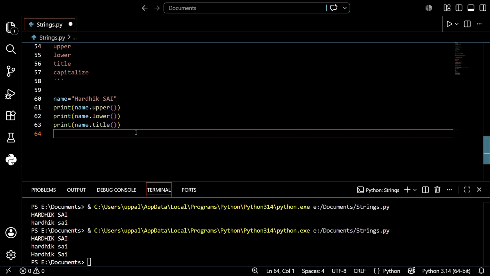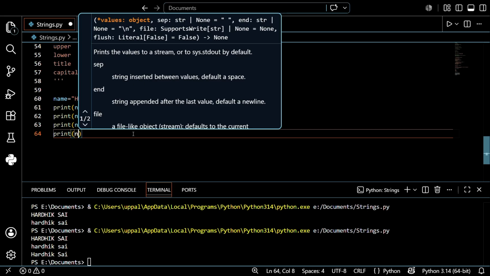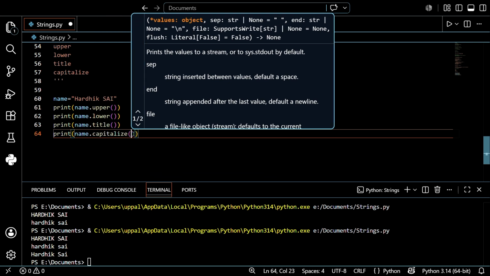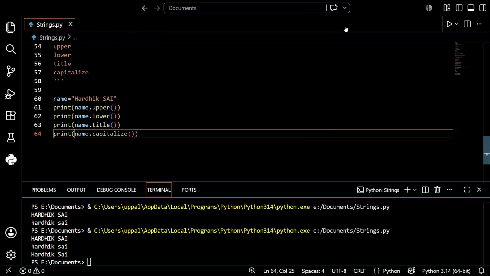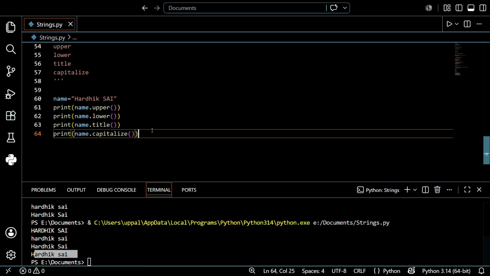I hope you understand. After that, capitalize. What do you mean by capitalize? Let's see, guys. Do not worry, it's easy. So name dot capitalize is done. Save this and run this. See what happened. The starting letter is capital, remaining are small. So that is the meaning of capitalize. These are used everywhere in real applications. Think about how login systems often convert emails to lowercase before comparing them, so capital student at the email and student at the email.com are treated as the same account.